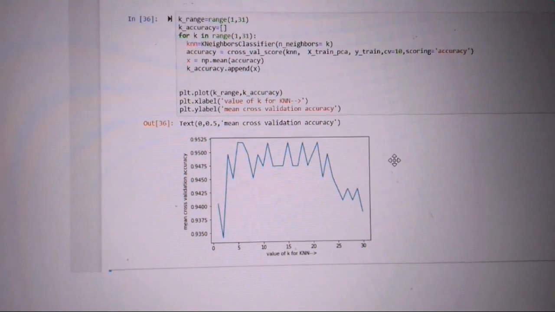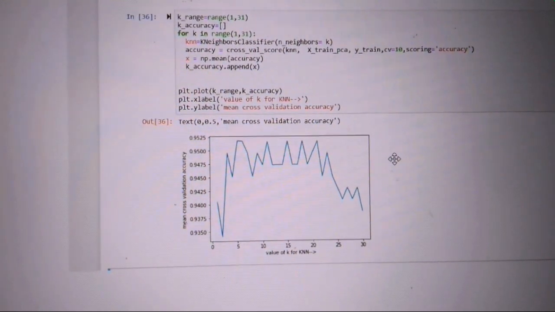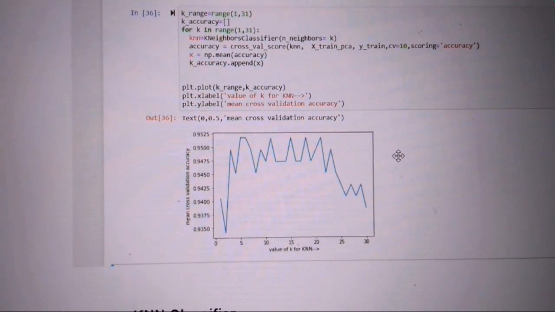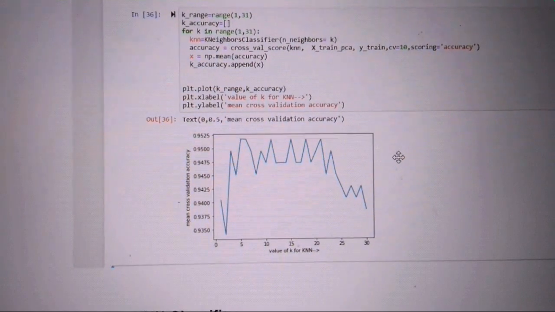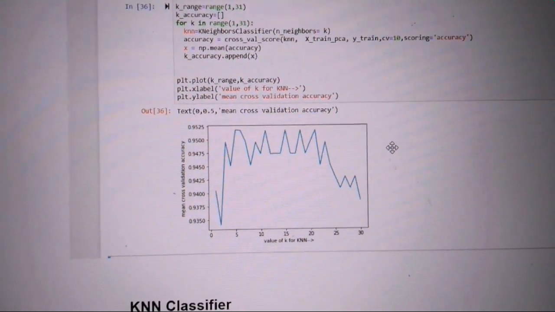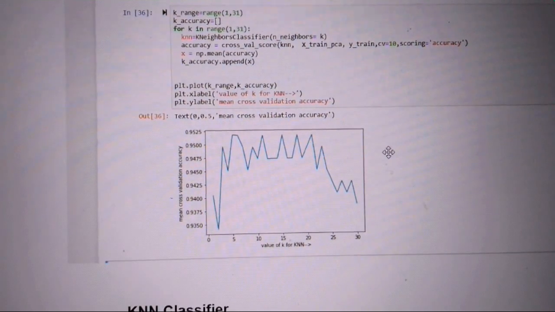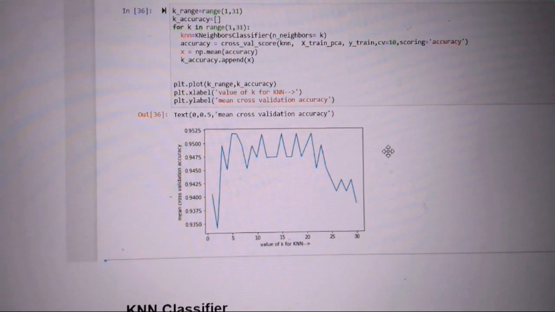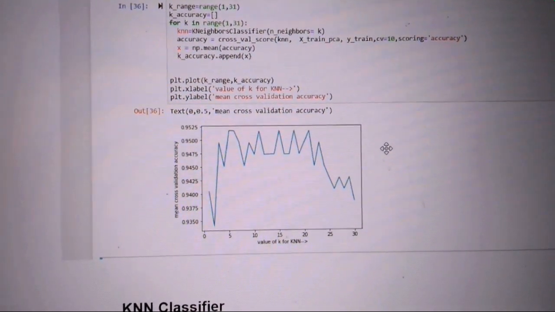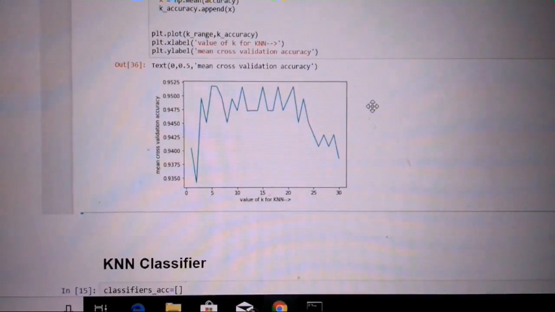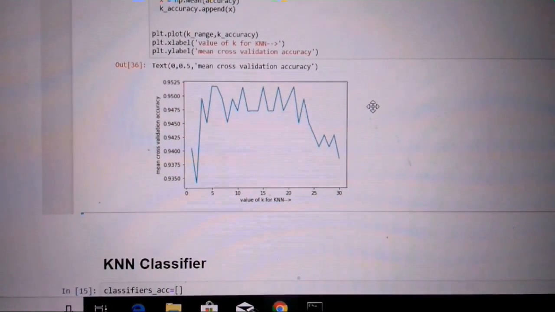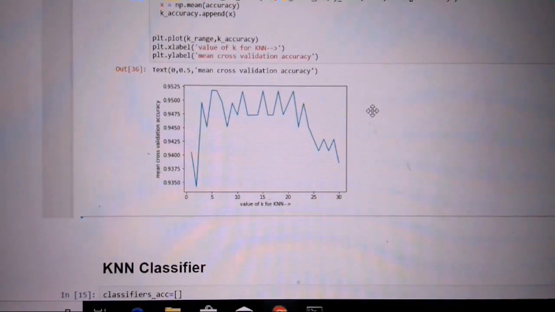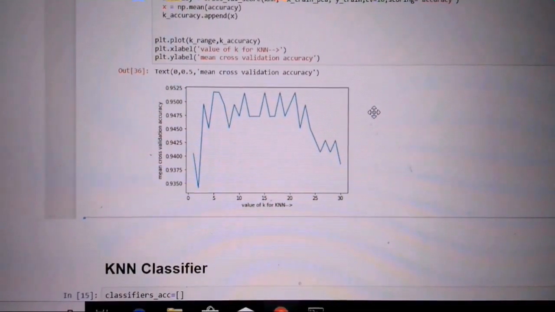In the KNN algorithm, we are iterating over k values from 1 to 31. It means we are building a total of 31 different KNN models, each with 10-fold cross-validation. For each model, we calculate the mean accuracy and then ensemble the total accuracy, thus getting the accuracy of the KNN model. With 10-fold cross-validation, the total accuracy of KNN comes out to be approximately 95%. It is the best out of all our 3 classification algorithms.